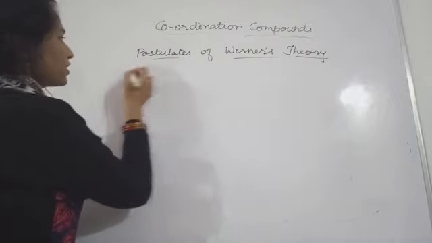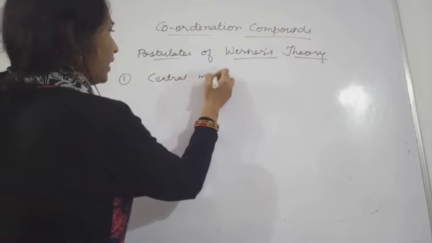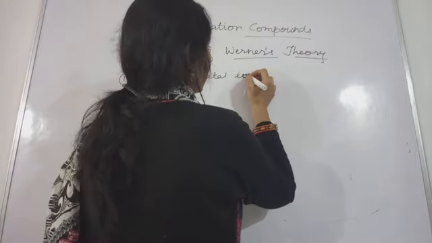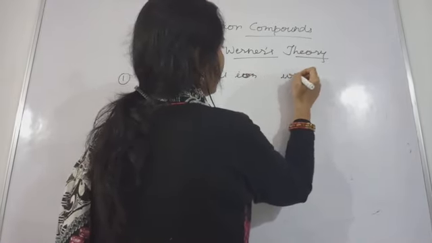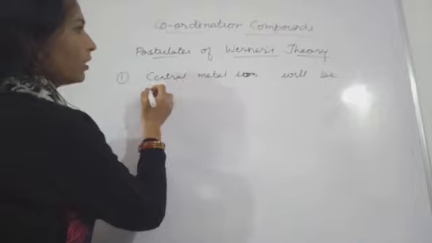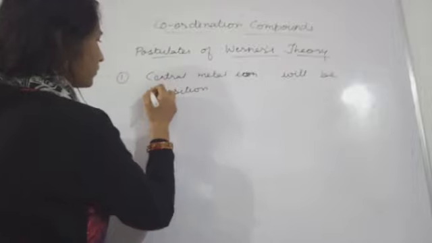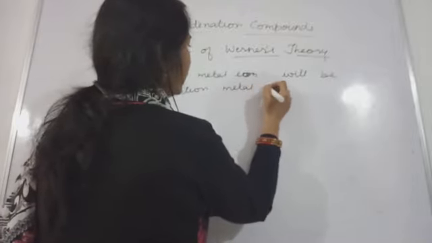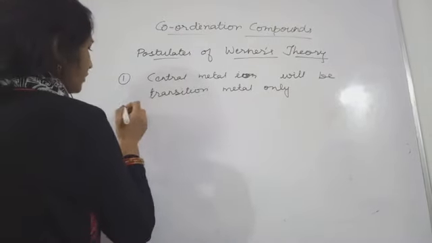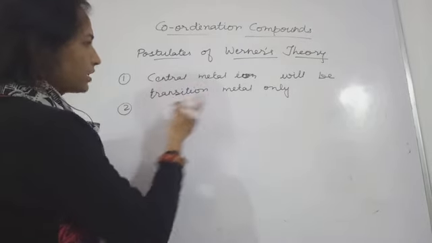Okay, so first point you write down: the central metal ion will be transition metals only, and not from alkali metals or alkaline earth metals. This is the first point. Now this second point, so the central metal ion will be transition metal only.